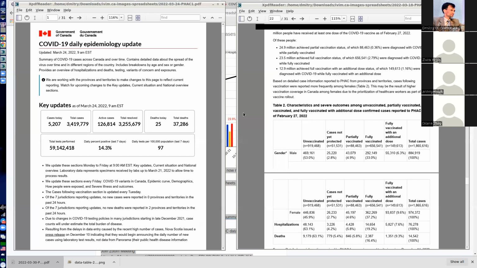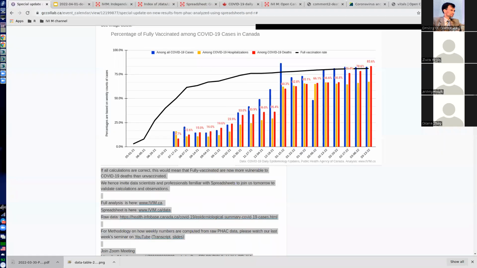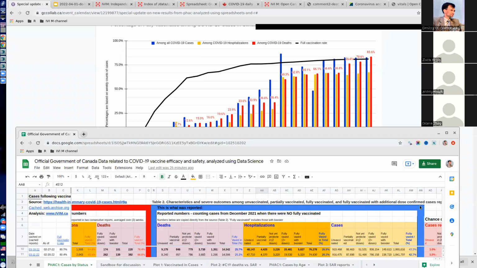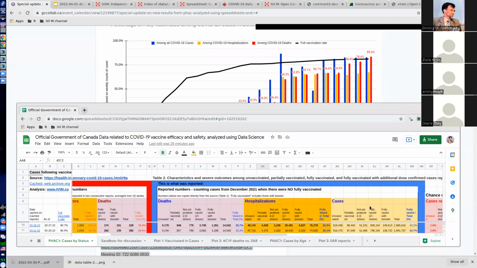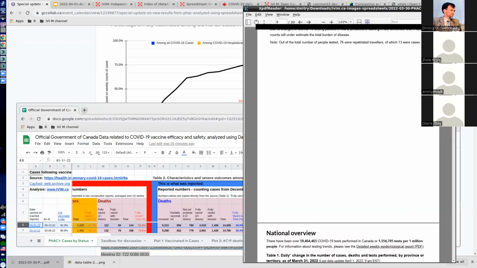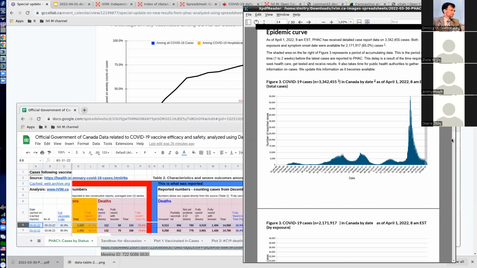Okay, so we're looking into these numbers. These numbers are as shown in here, and we need to paste them into our spreadsheet, which is shown here. So look, for today, we are on the 31st of March, right? Now, we need to look into this report, which is shown on the screen, and manually put these numbers into the spreadsheet.